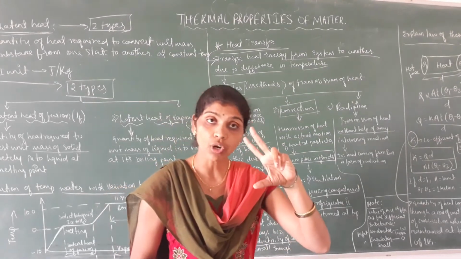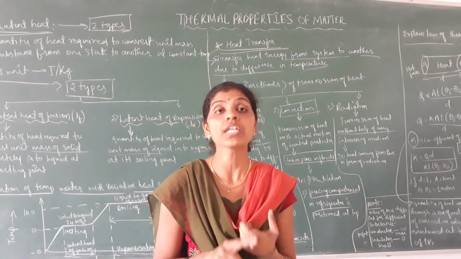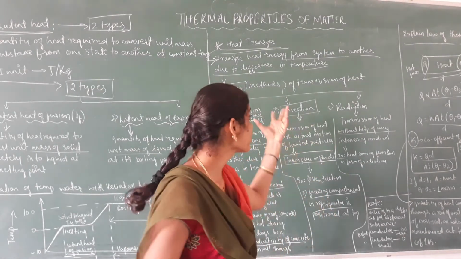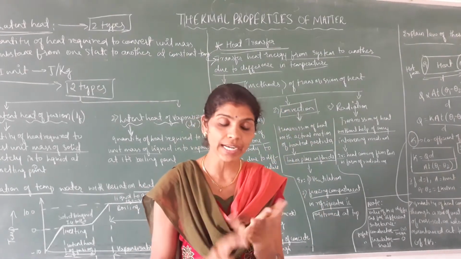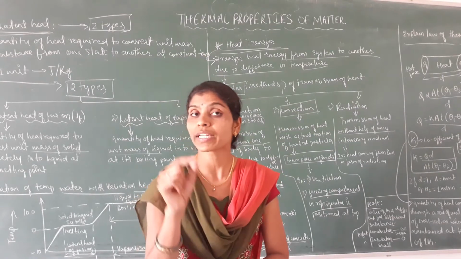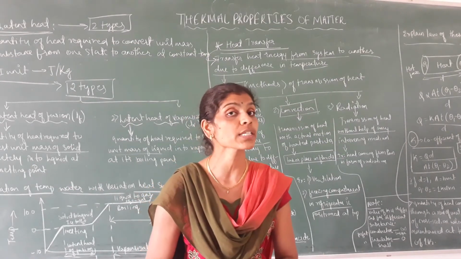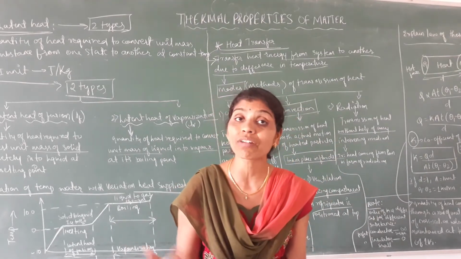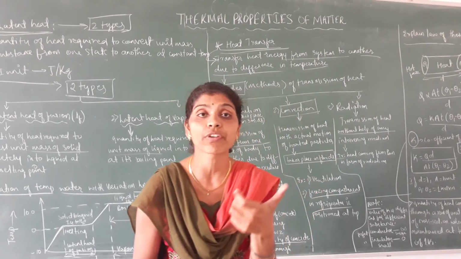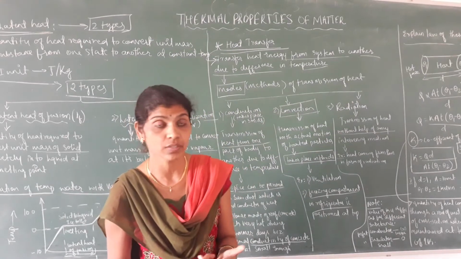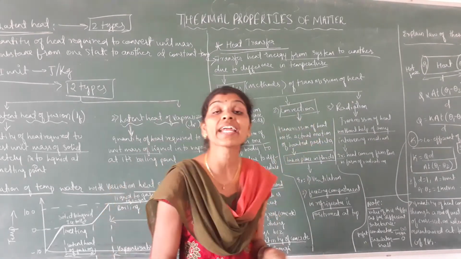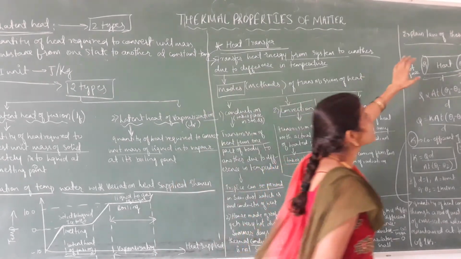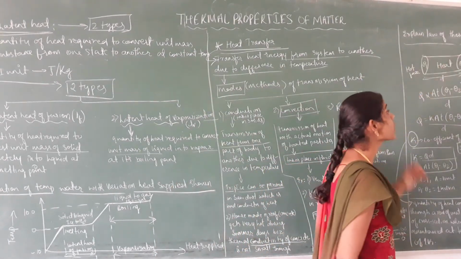So heat is a form of energy. In order to transfer the heat, three modes or three methods are there: conduction, convection and radiation. Conduction takes place only in case of solids, whereas convection takes place only in case of liquids. And radiation does not require any medium to transfer the heat from one place to another place. So for that we call it radiation. So next we shall see what is the meaning of the law of thermal conductivity.